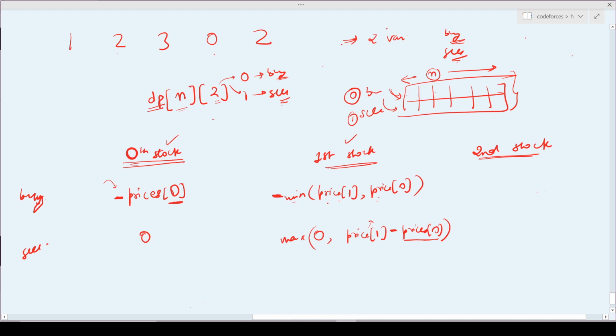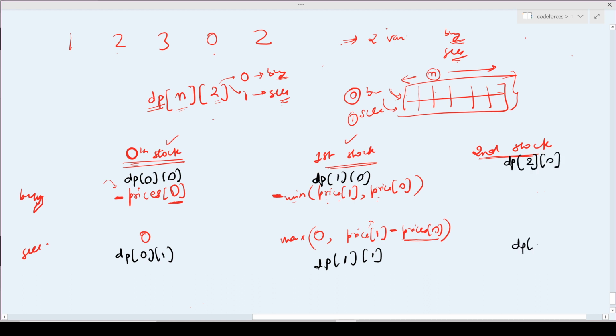So see, it is shown by my dp of 0 comma 0. It is the 0th element and 0 for buy, right? It indicates my dp of 0 comma 1, right? It indicates my dp of 1 comma 0. It indicates my dp of 1 comma 1, right? Now I need to find my dp of 2 comma 0 and dp of 2 comma 1. So yeah, let us write that.